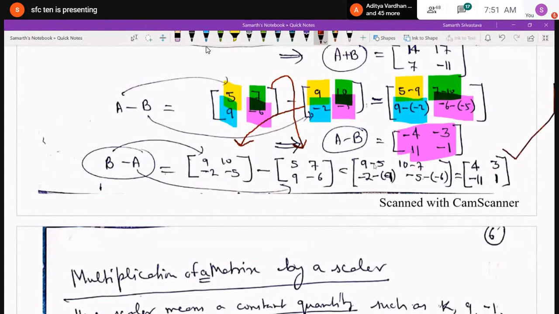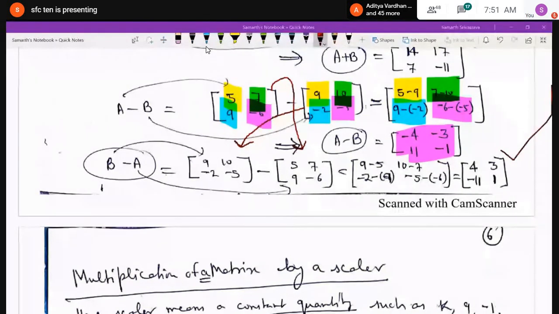Have you understood this properly till now, boys? Yes, sir. Okay. Yes, sir.